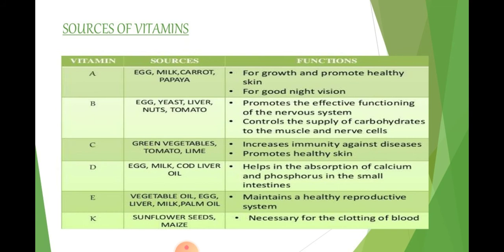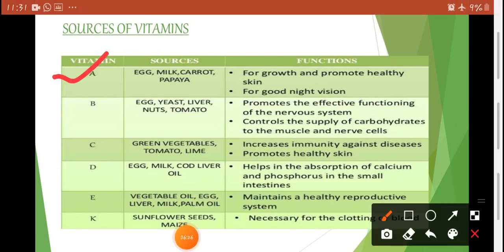Now sources, if we are talking about vitamin A, so sources of vitamin A are egg, milk, carrot and papaya. And what is the function of vitamin A? Vitamin A is essential for growth and it promotes healthy skin. And vitamin A is also good for night vision. Okay. Then vitamin B, sources of vitamin B: egg, yeast, liver, nuts, tomato. These all are the sources of vitamin B.